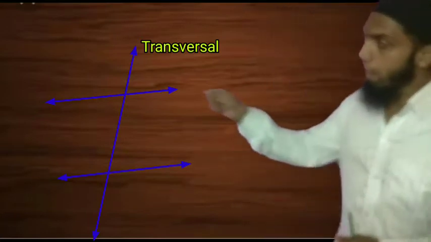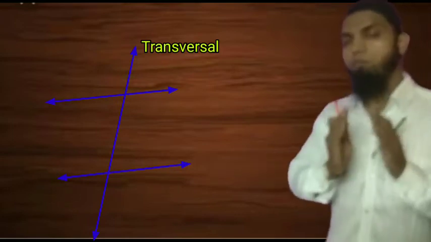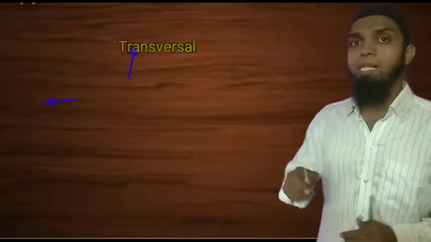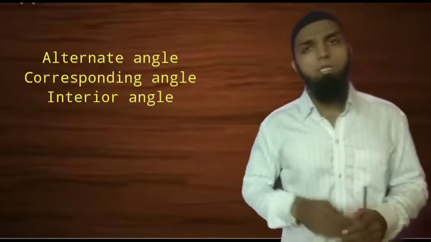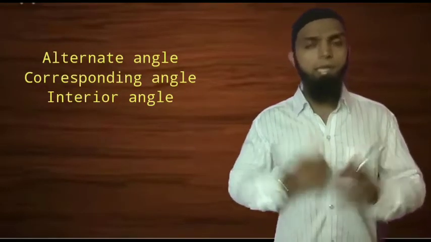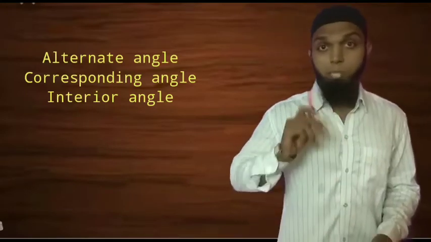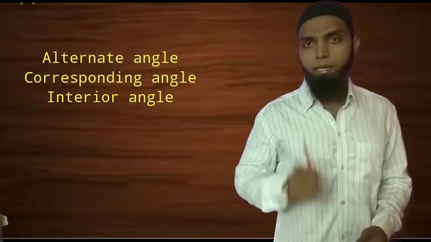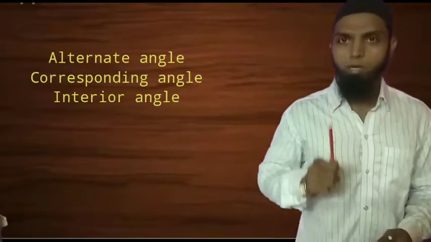So there are a total of 8 angles forming when a transversal intersects two different lines at two distinct points. And these angles are grouped in pairs of angles called alternate angles, corresponding angles, and interior angles. So please take out your notebook, understand the concept of alternate, interior and corresponding angles, and solve exercise 1.1.